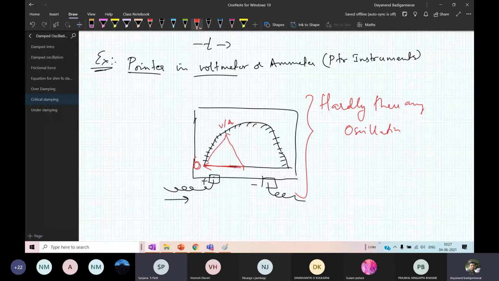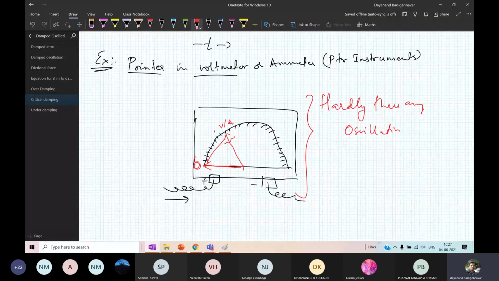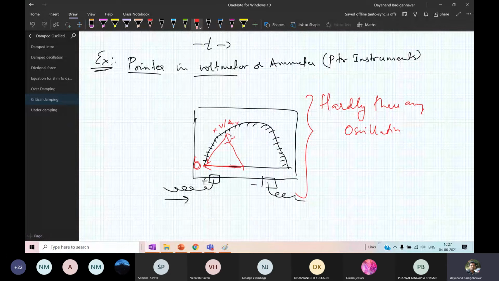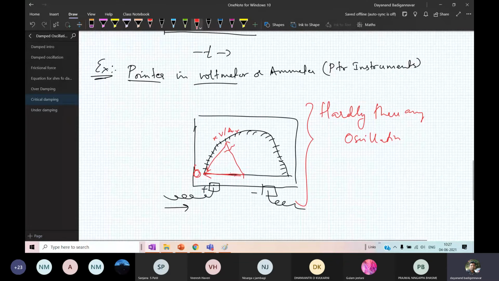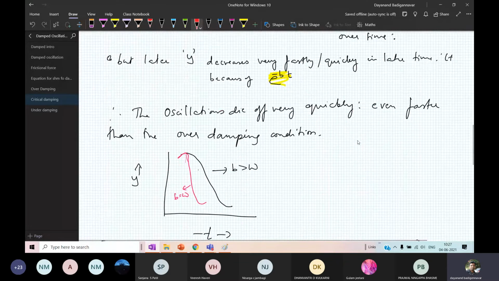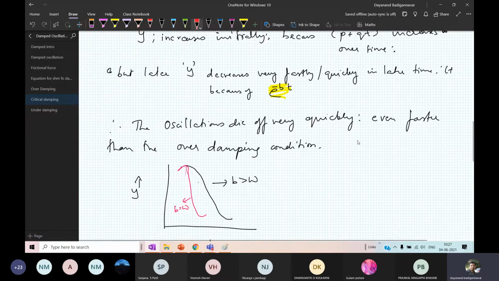It will not show any deflection between this value and this value. It will go to this position and come back. This is the critical oscillation exhibited in a voltmeter. This is the second case. Keep in mind, the critical oscillations die off very quickly when you compare with the first one.